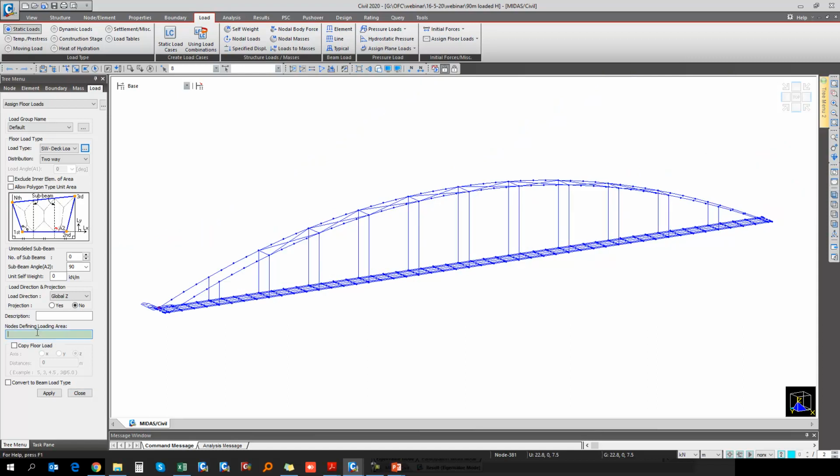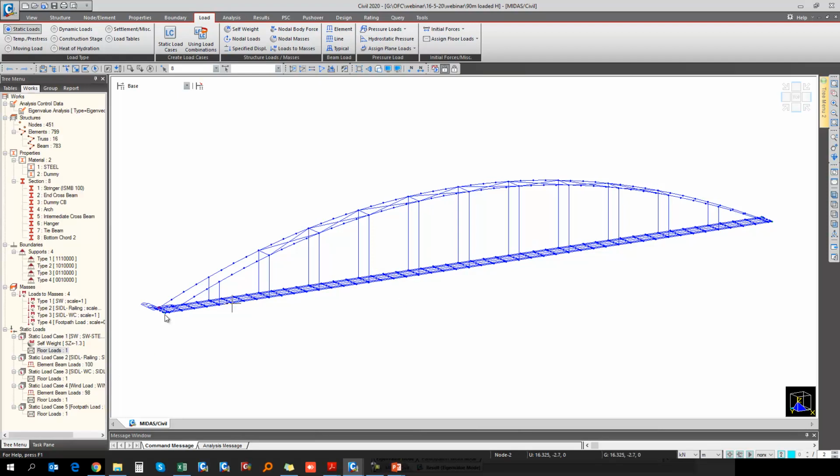Okay, then for us, it's a simple one. Just for application of this particular load, when you select this load type, just specify the start point and the corresponding end locations. So according to that, the program will consider the two-way distribution or the one-way distribution as per the aspect ratio.